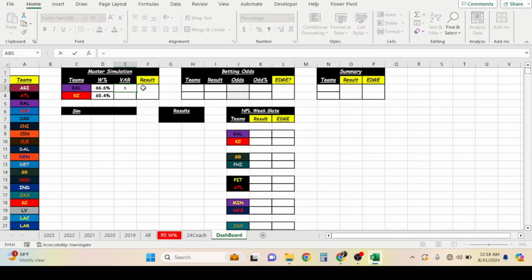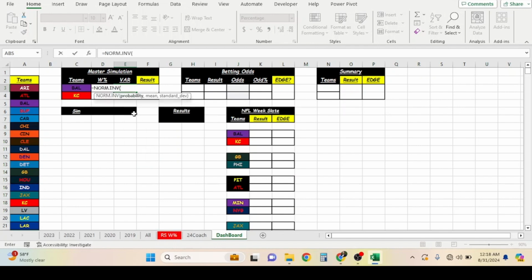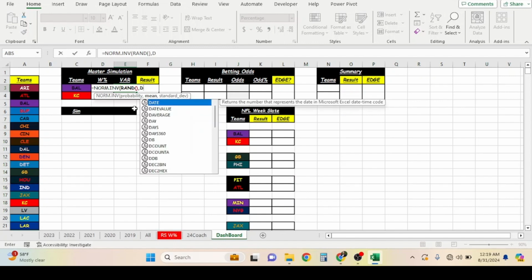We want to do a normal distribution, and so the probability is going to be random. We want a random number. And then we want its mean, and its mean is going to be its average. Its average was the algorithm we just did, so D3.